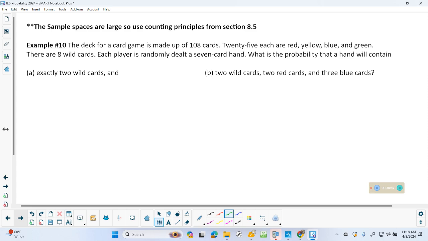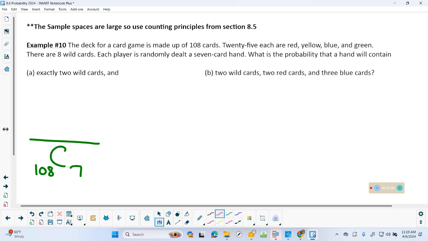Okay, let's do the easy part first, the total. I started with combination, of course, because the order you have the cards in your hand doesn't matter. I mean, I like them organized, but they don't have to be. There's a total of 108 cards, and they want you to have how many in your hot little hand? 7. So we'll figure that in a sec.